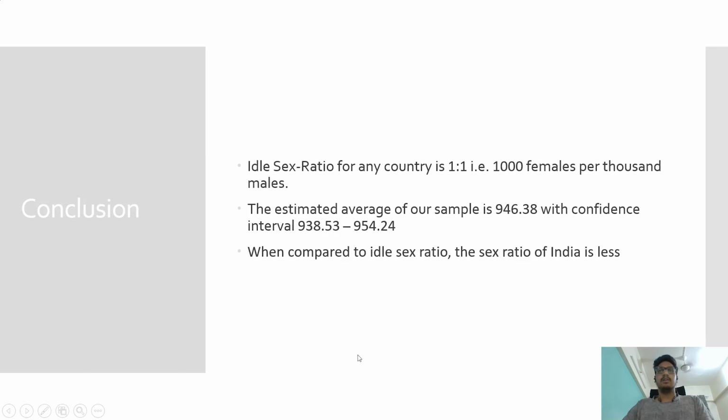The ideal sex ratio for any country should be 1:1, or 1000 females per 1000 males. The estimated average of our sample is 946.38 with a confidence interval of 938.53 to 954.24. Even if we assume that the population mean is 954, it's still less. The average is still less by 50. So we can say that the sex ratio of India is a little bit bad.